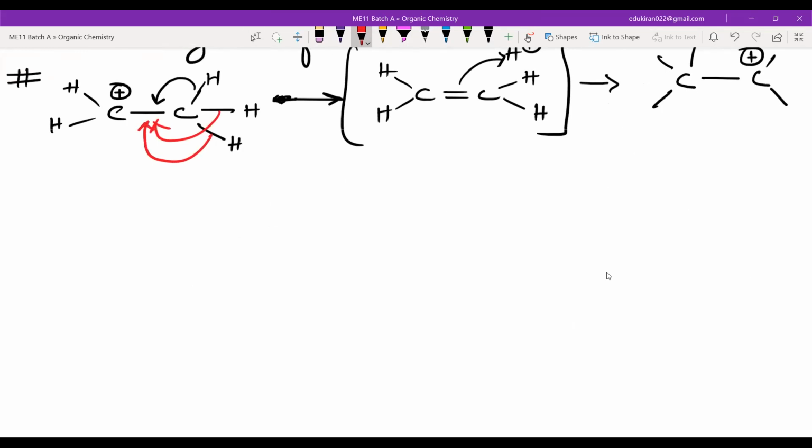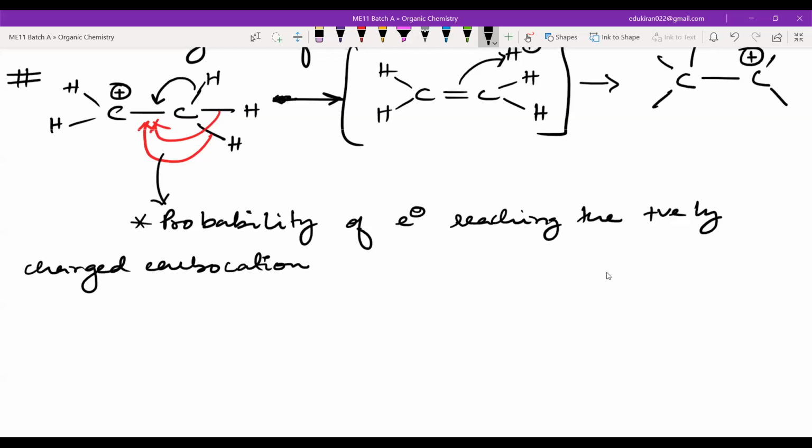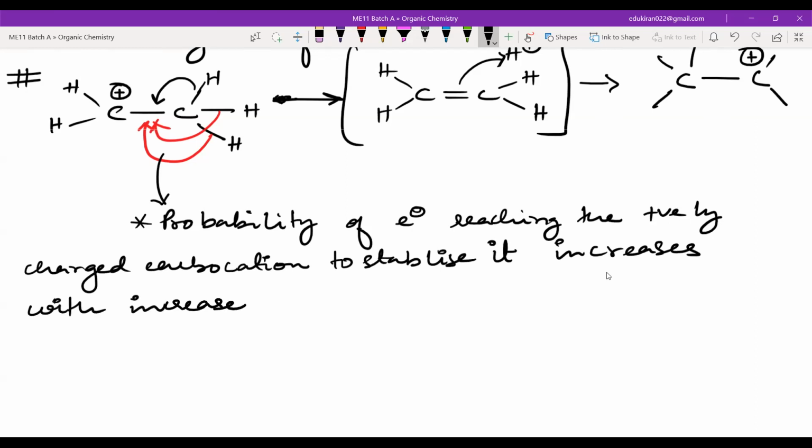That means if the number of alpha hydrogens is increasing, the probability of electrons reaching the positively charged carbocation to stabilize it increases with the increase in the number of alpha hydrogens. Okay, increase in the number of alpha hydrogens.